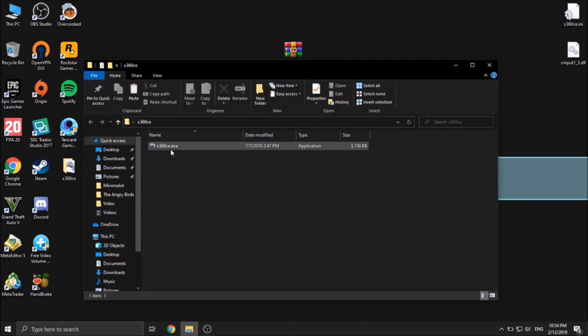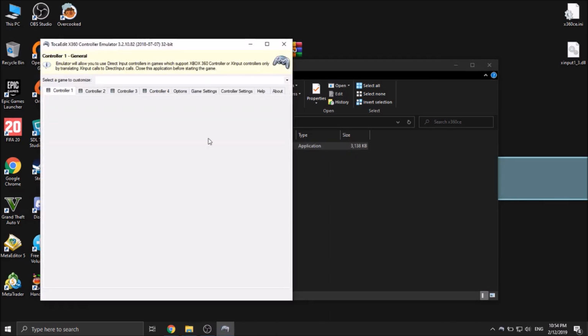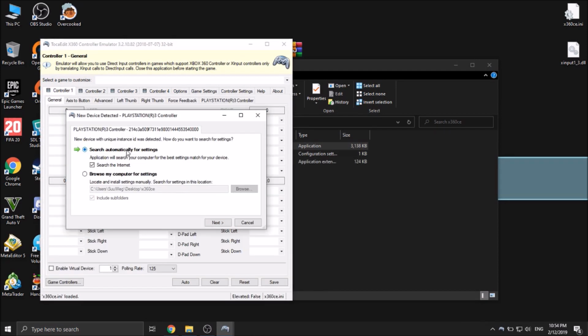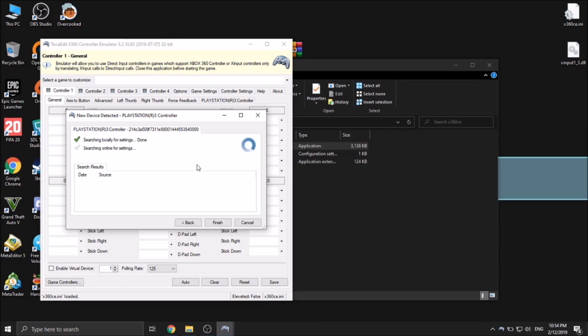Okay, first we have to open this application. Make sure your joystick is plugged into your computer. So just click here. If this arrow opens like this, just click next, and then just click finish.